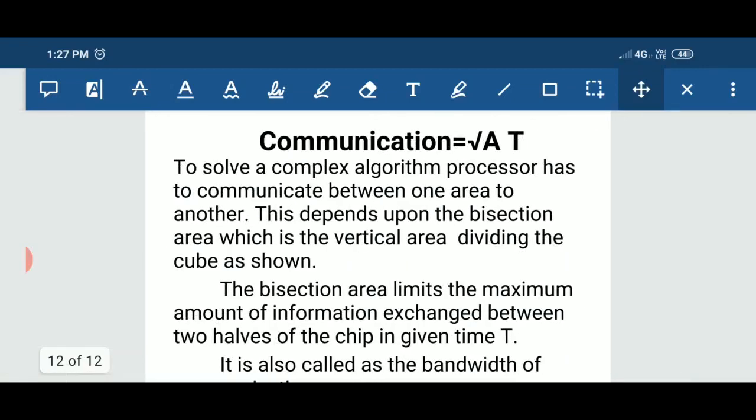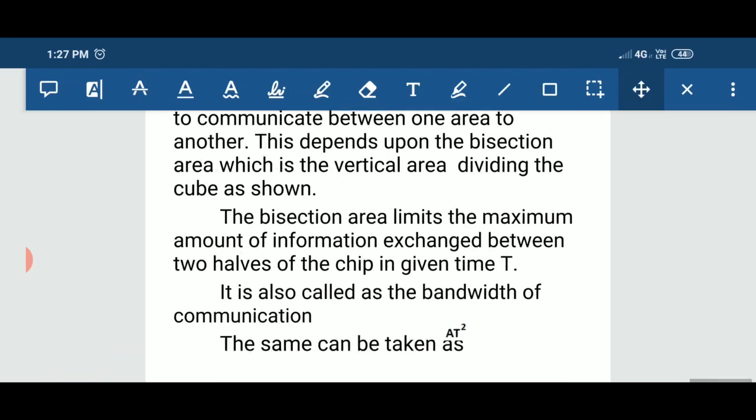See, the bisectional communication bound or area limits the maximum information that can be exchanged between two areas. That's all. It is also called bandwidth. What does taking the square root of AT mean? If I square this, I get AT. Hence, I shall say that AT decides the communication bound or communication limitation between two processors. Actually, this is the abstracted complexity model.